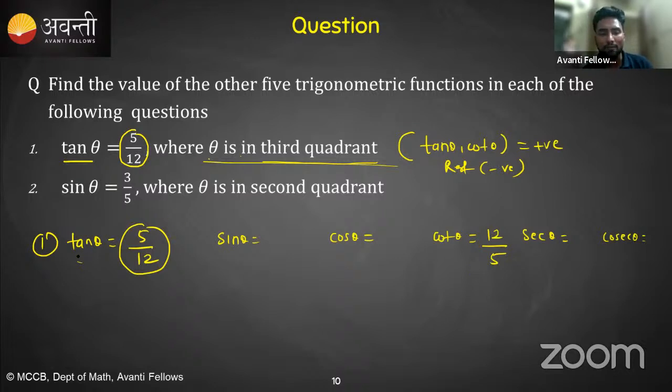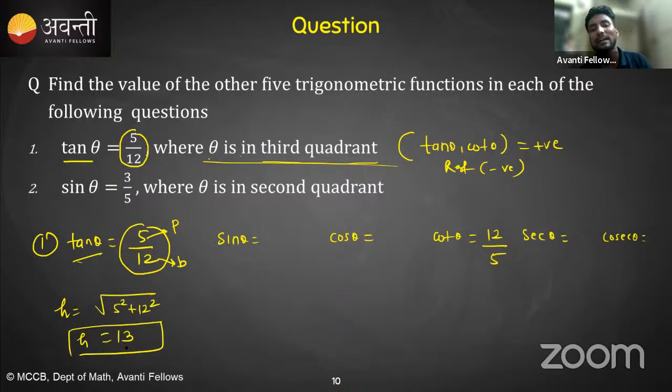Now if I would say this is tan theta, this is 5/12. So if it is P and if it is B, this is perpendicular and this is base. So if I will find hypotenuse, so it will be definitely root under 5 square plus 12 square, and it will give you 13. So this hypotenuse will be what? 13. So if you want to write sine theta, so definitely you will write what? Perpendicular by hypotenuse. So I will write P divided by hypotenuse, it is 13.